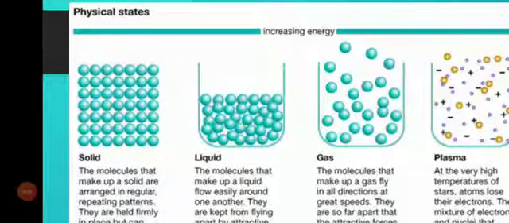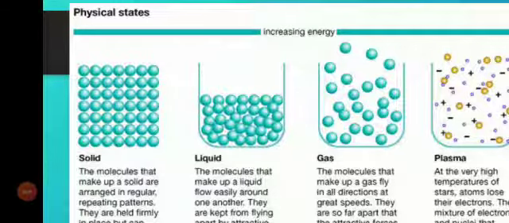They are not able to move. That's why it tells you that they only move in their main positions. They only show the vibration on their main positions, and they have a regular shape. Look at the liquid diagram. In the liquid, molecules are able to move, and they don't have a fixed shape, and they are also not in a constant pattern.